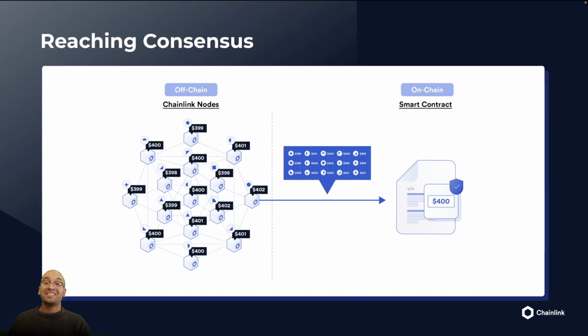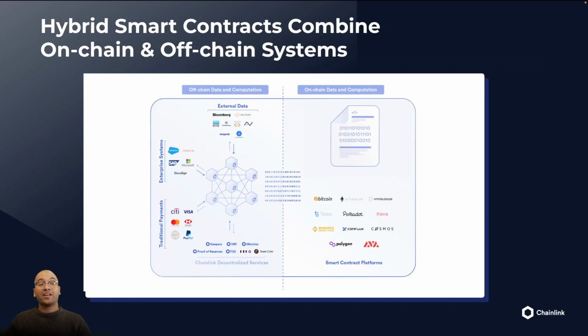The node operators aggregate the data off-chain, and then they deliver that data in a cryptographically guaranteed way into the blockchain. So, when your smart contract uses the Chainlink decentralized Oracle network, it becomes a hybrid smart contract because you combine on-chain and off-chain systems and get the best of both.